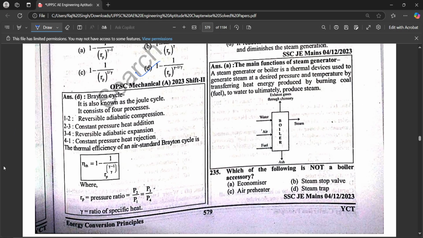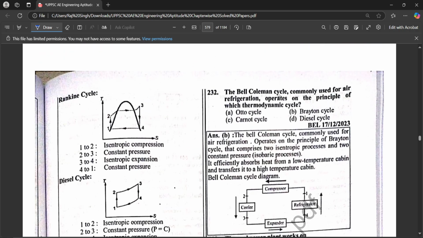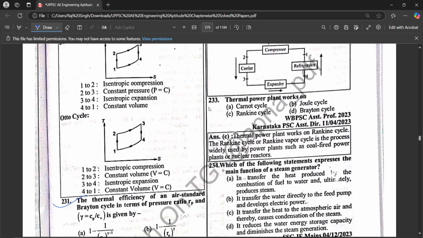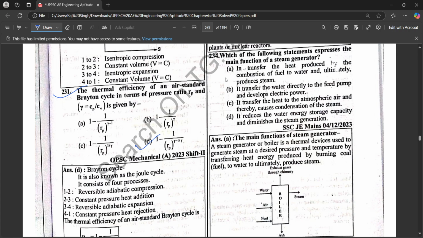ठीक है, नेक्स्ट क्वेश्चन देखते हैं. The Bell Coleman cycle, commonly used for air refrigeration, operates on the principle of which thermodynamic cycle? The Brayton cycle. Thermal power plant works on the Rankine cycle. Which of the following statements express the main function of the steam generator? It transfers the heat produced by the combustion of fuel to water and ultimately produces steam.